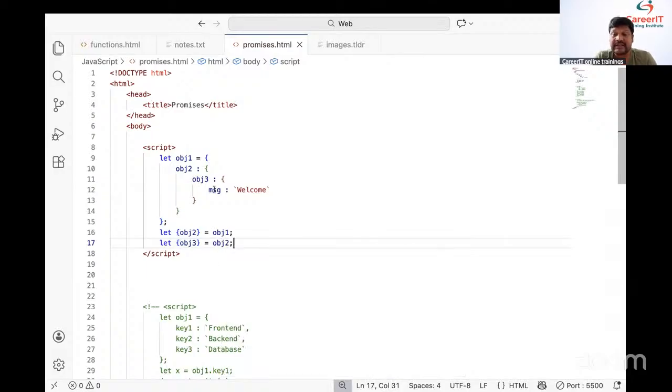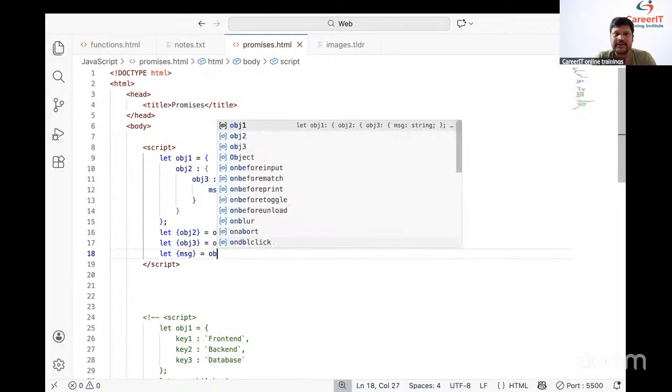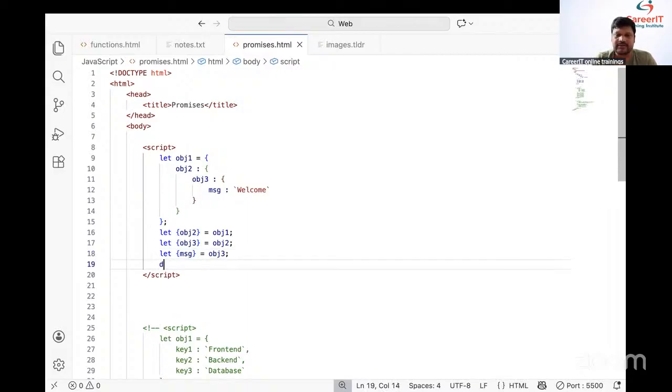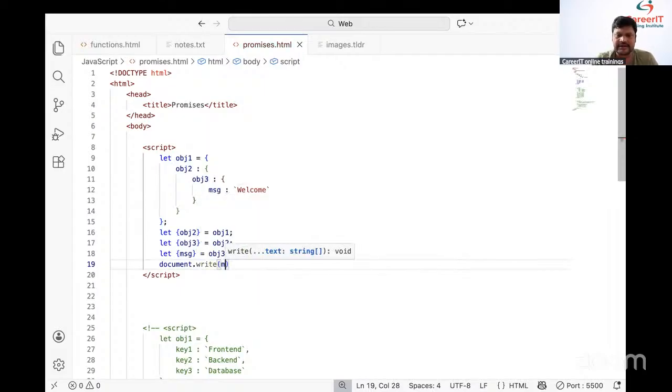Next one. Read message from where? obj3. So how to read it? Let message equal to obj3. Automatically we are able to read message. Whatever the message we have, we are able to read that message and print that message. How to print the message? document.write. We need to print the message.